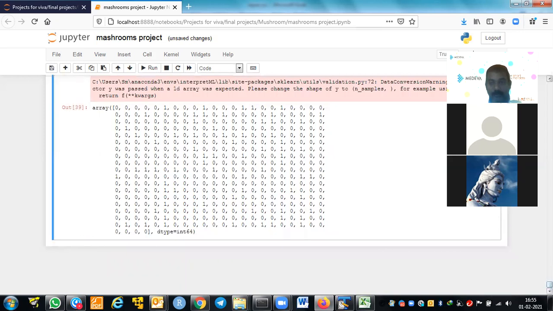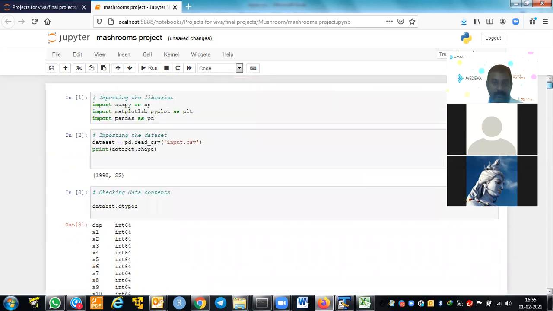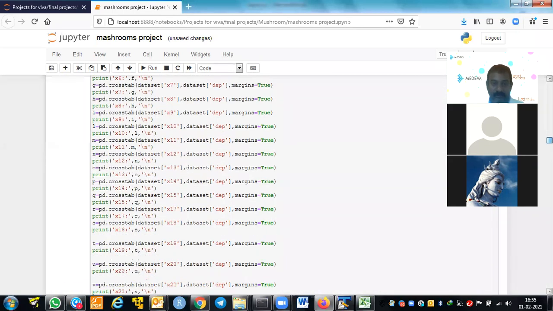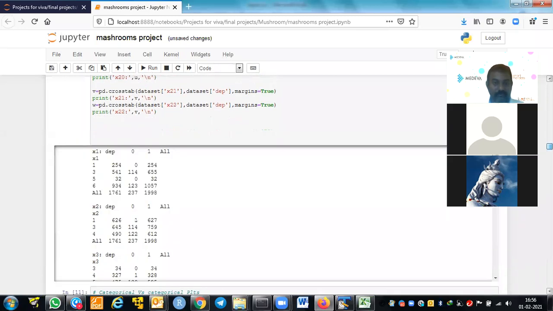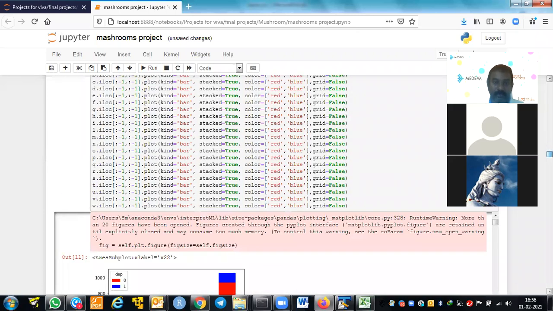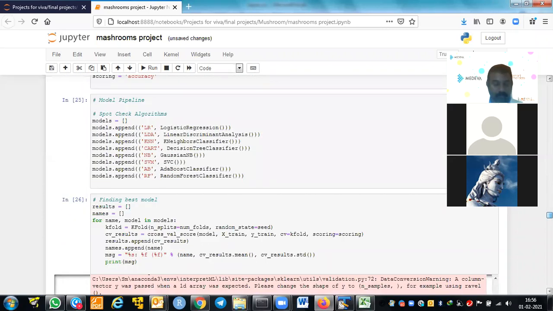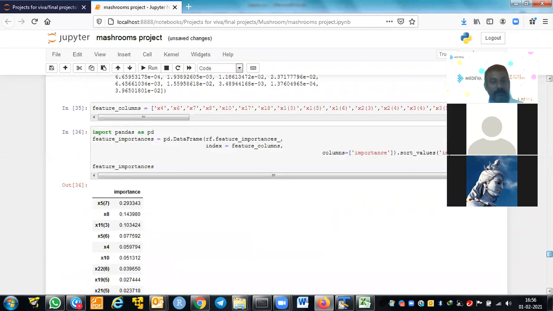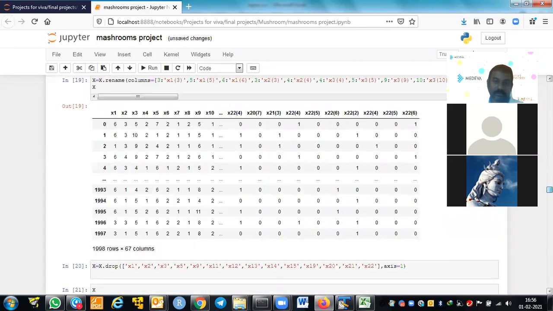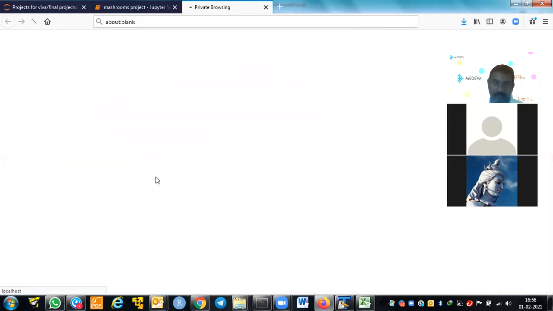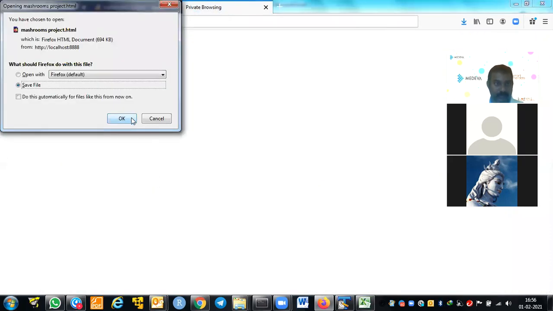Hello, anybody? Yes, sir. What we are trying to do: we read the data. Because all these variables are nominal data, we convert them into dummies, because we cannot use them as 1 2 3 4 5 6 in numerical order. We need to convert them into dummies. For that, we have used get_dummies. You put all the slides in the PPT. Then we model them. We run all the classification algorithms and found the random forest is best. From the random forest, we got the variable importance, use those variables and build the logistic regression. Clear? Now I will send this output in HTML format.